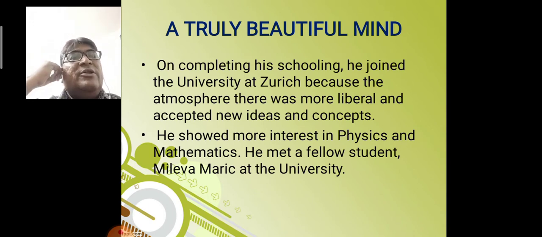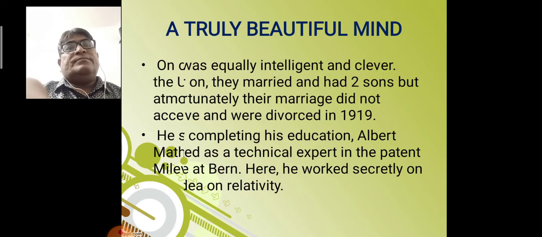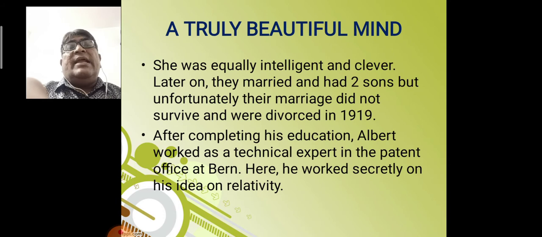Mileva Marek was as intelligent as Albert Einstein, and both had a good match. And that's why both fell in love. They both decided to get married. She was equally intelligent and clever. Later on, they both got married.